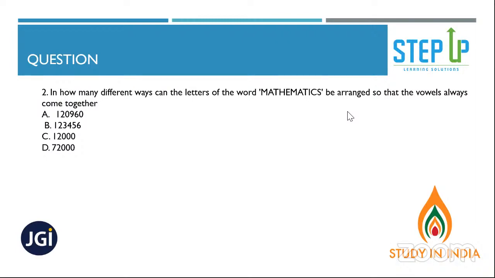This question is vowels always together. Okay, fine, you know that, right? Now, 11 factorial by 9 factorial. Okay, so mathematics one, the answer will be a little different. Why? Mathematics, right? Right, Raj.